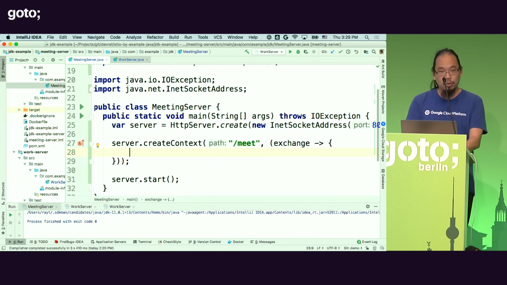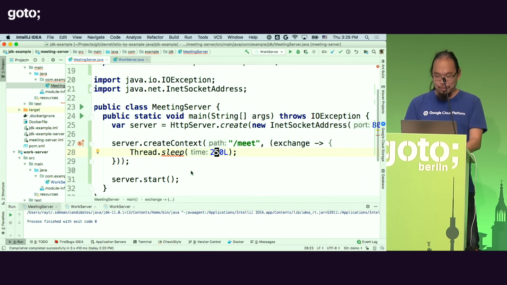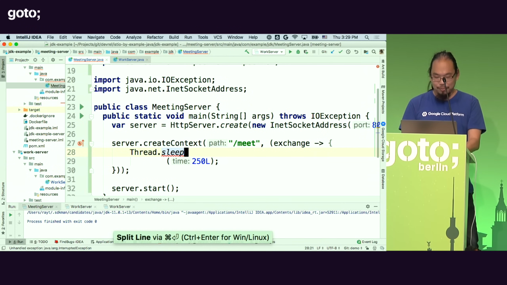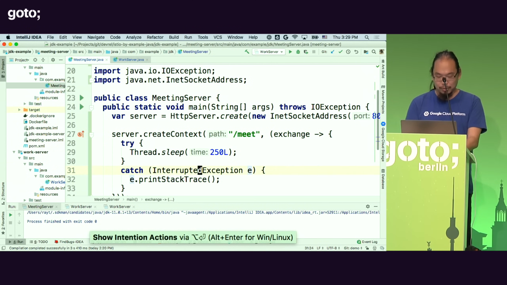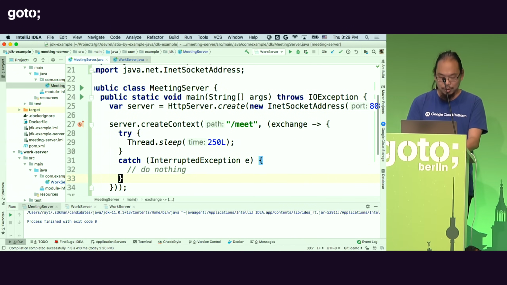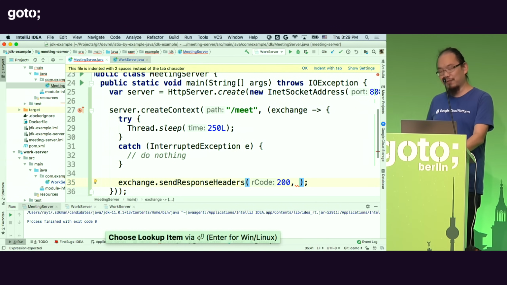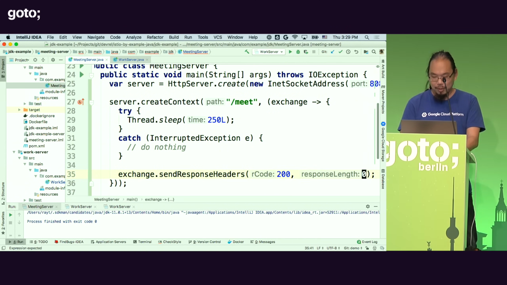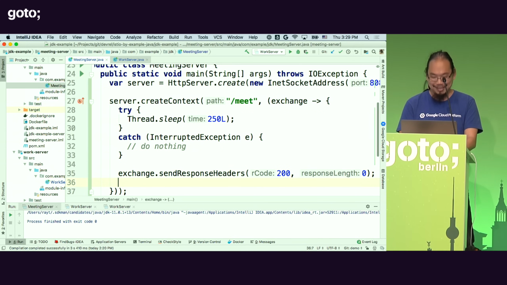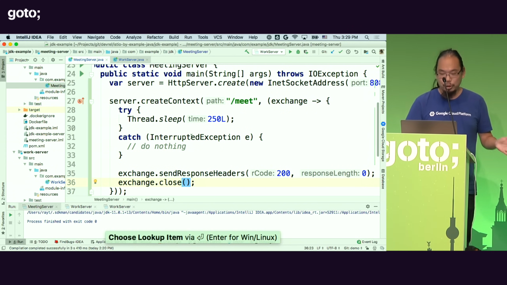Now, I don't know about you in terms of what you do in a meeting. This is what I do usually. There you go. Right? Yeah, there we go. And of course, there's going to be some exception here. Let me surround this. Again, I don't know what you do with the exceptions. This is what I do usually: do nothing. There we go. And then I can go ahead and send back that if I successfully slept through my meeting without getting fired, I'm going to send back 200 OK. Yeah, everything's good. And then I'm going to close this connection, and that's it.